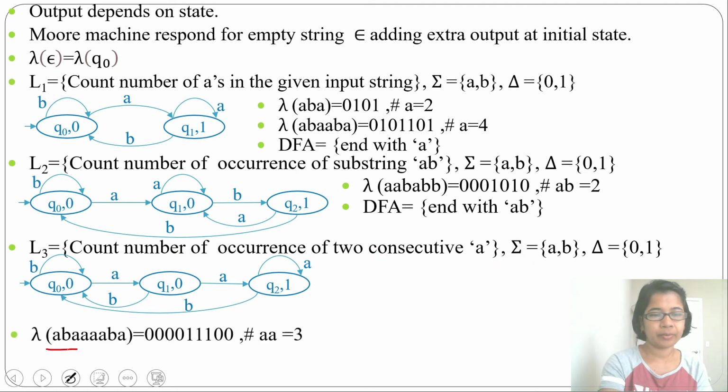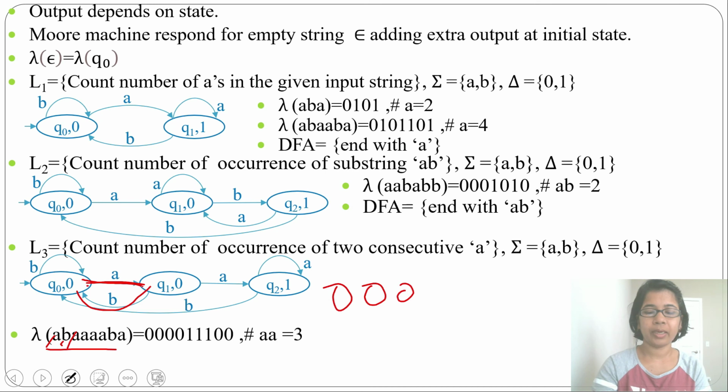Now this is the Moore machine for counting the number of occurrences of two consecutive A. Now this is the input string. Initially it will be 0. Then for A, from Q0 it goes to Q1 and Q1 output is 0. Then for B, from Q1 it goes to Q0 and Q0 output is 0. Then for A, from Q0 it goes to Q1 and Q1 output is 0. Then for another A, from Q1 it goes to Q2 and Q2 output is 1.